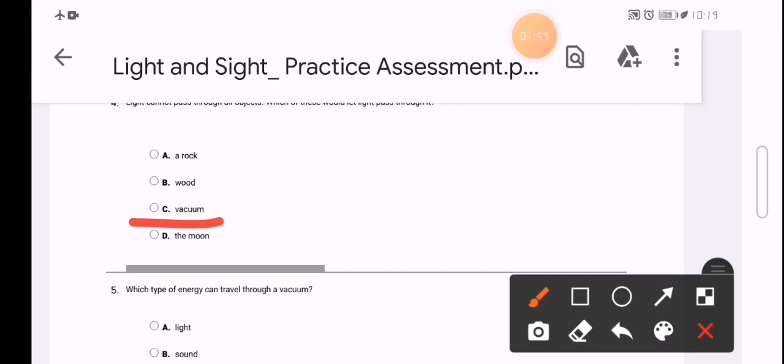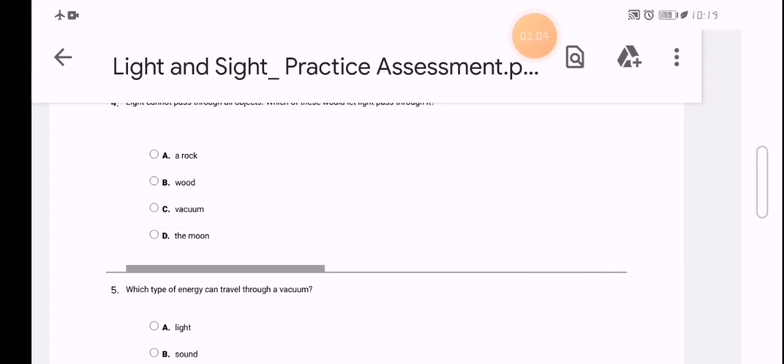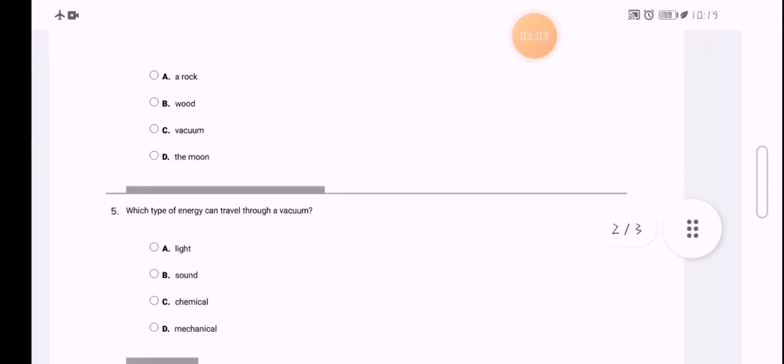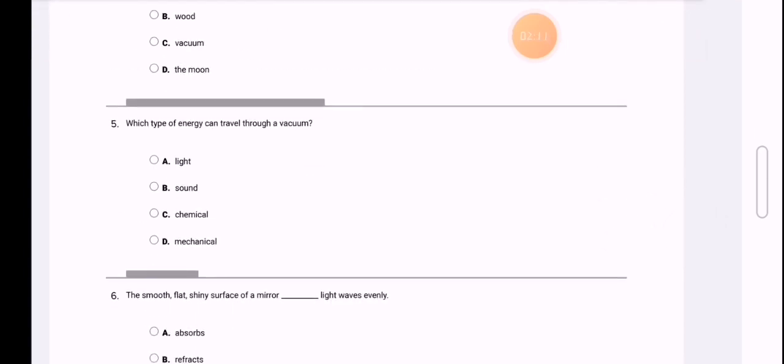So you have to know now, we studied two types of energy: sound and light. Sound energy can't travel without a medium, so sound energy always needs a medium or air to travel through, like water, like air, and so on, like what happens in the case of bats and dolphins.